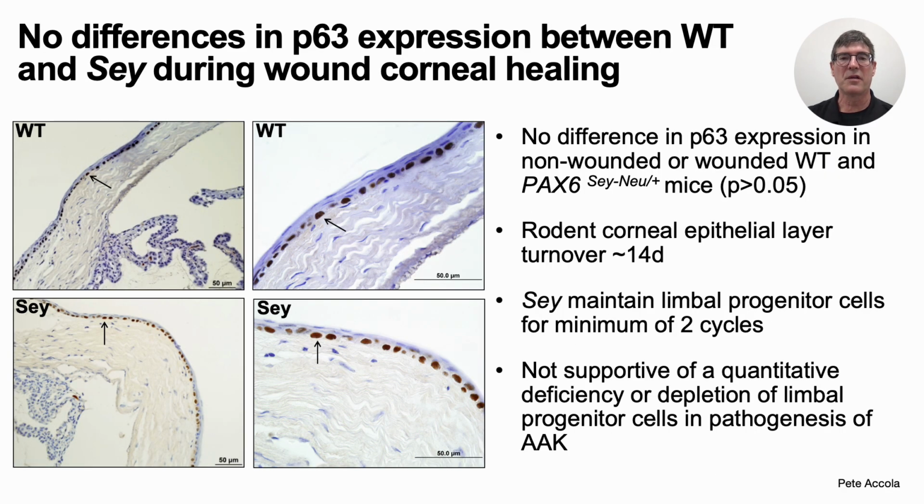We next assessed if wound healing had any impact on the limbal stem cell population. Shown here are results for P63, but the outcome was the same for all putative limbal stem cell markers that we examined. There was no difference in P63 expression in non-wounded or wounded wild-type or small eye mice, either in the limbus or central cornea. Indeed, we've not been able to find any quantitative deficiency or depletion of limbal progenitor cells in the pathogenesis of AAK in our mouse model under any condition.